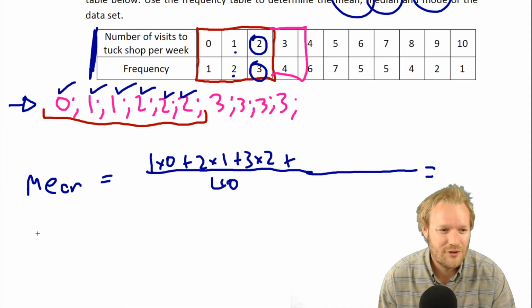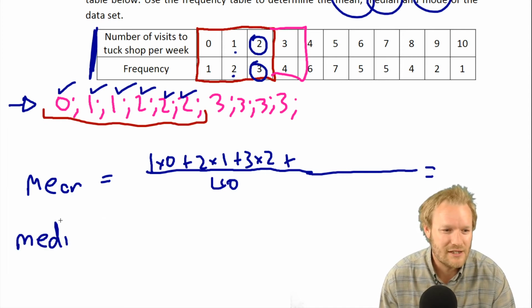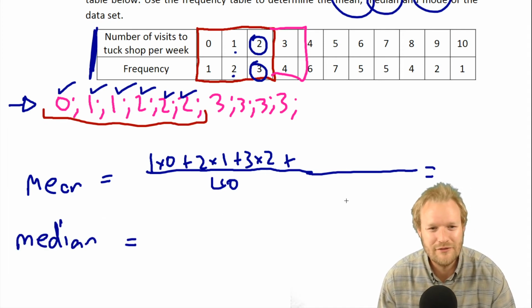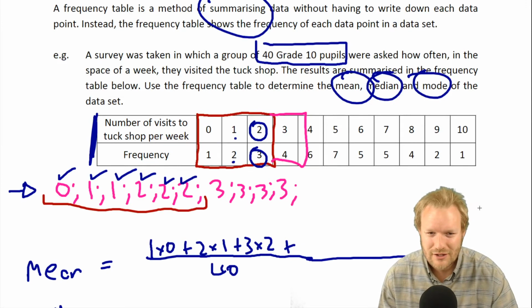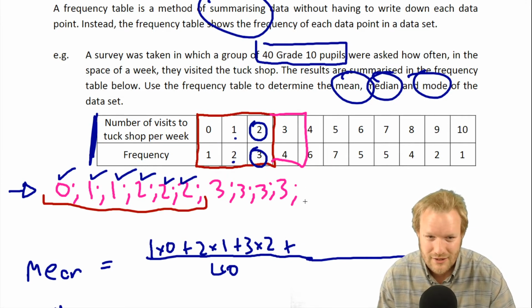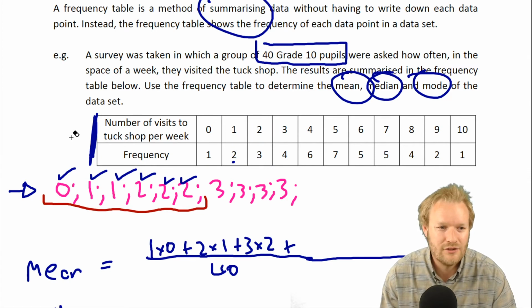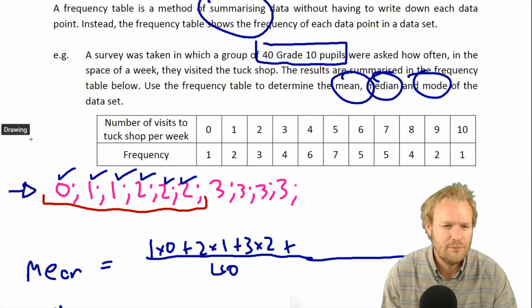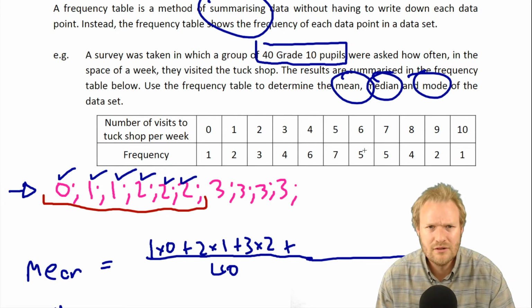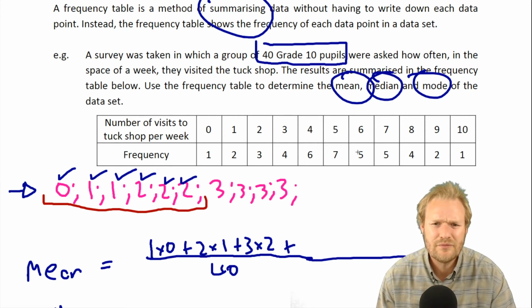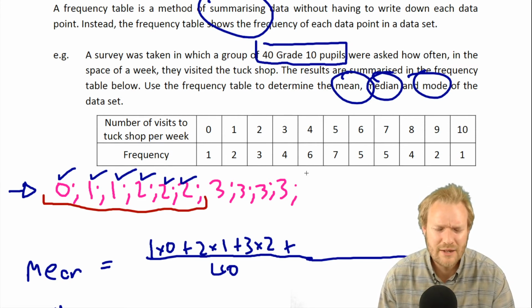Okay, so mean, then we got the median. Now the median's also a bit of fun. So think about this data set, written all the way like this, and let's rub this out of the way. Goodbye. And we're looking at the median. What is the median again? Well, the median was the one that happens in the middle.